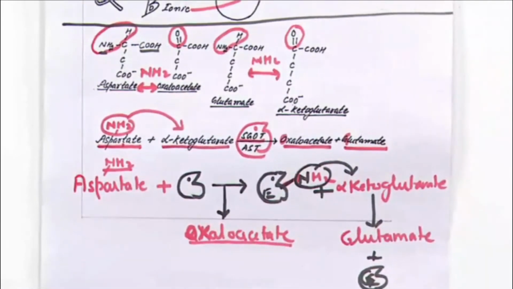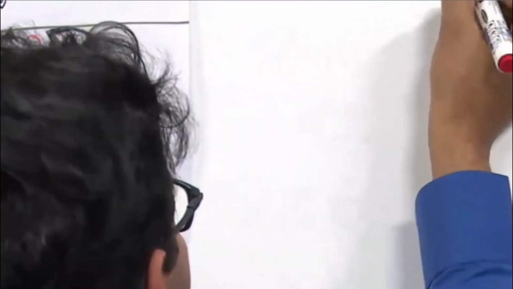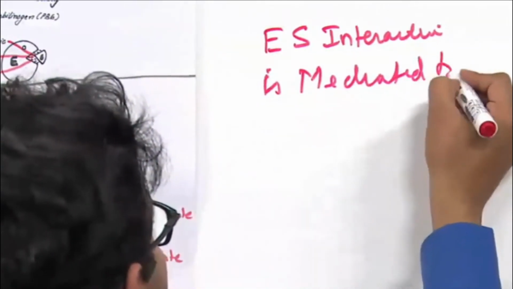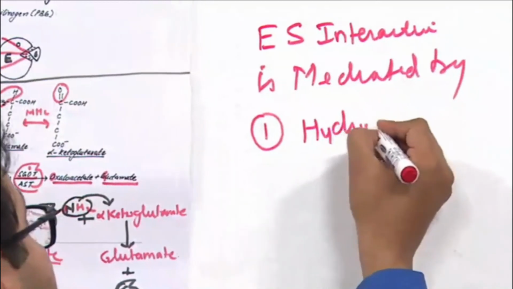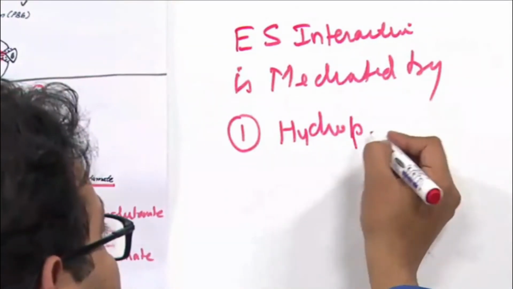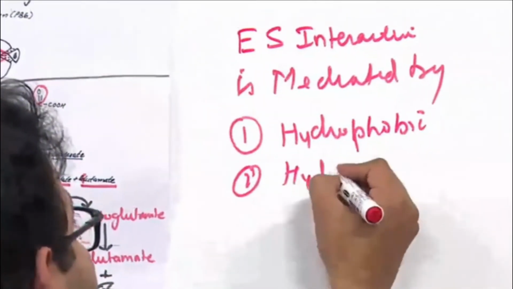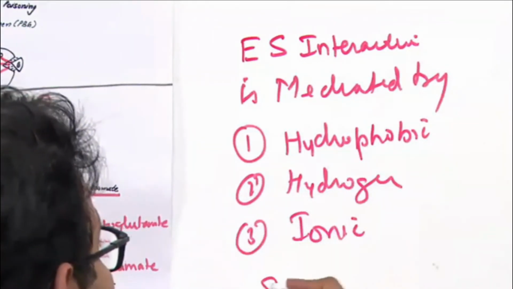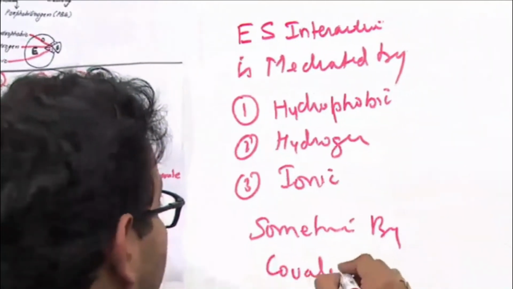Okay, so now you can write: enzyme substrate interaction is mediated by hydrophobic, hydrogen, ionic, sometimes by covalent bond.